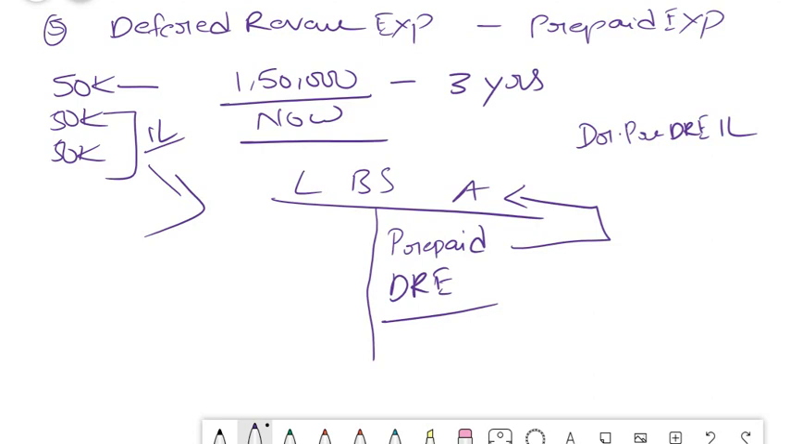You create a debit in the asset account in the name of either prepaid expenses or deferred revenue expenses, and then you book it next year when the actual event happens. So each and every year you will be booking only 50k in the P&L and the balance amount will be appearing in your asset account in the balance sheet.